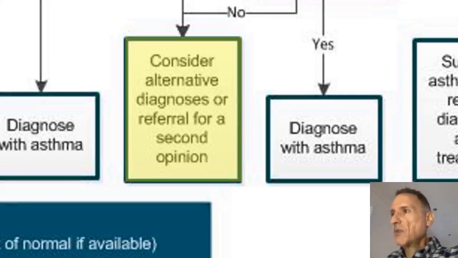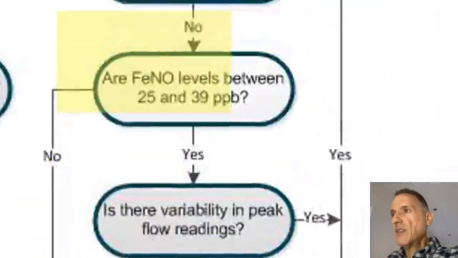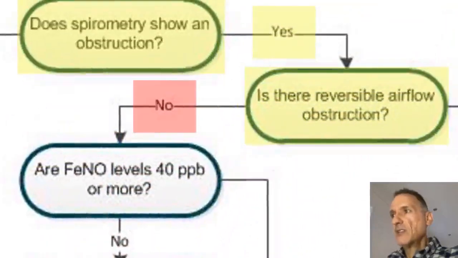This is because we would not have any positive tests for asthma, given that an obstruction on spirometry that is not reversible is not suggestive of asthma and therefore is considered as a negative result for asthma.